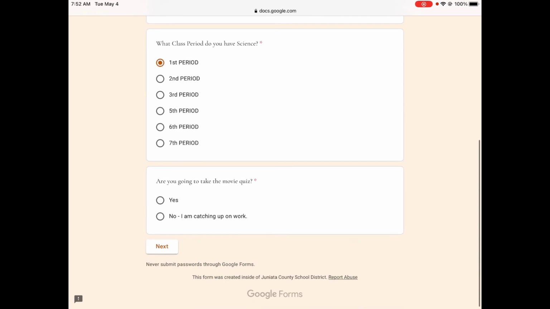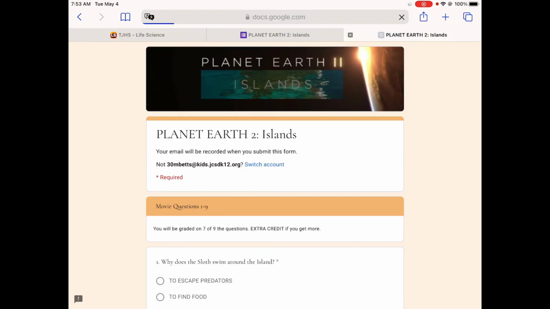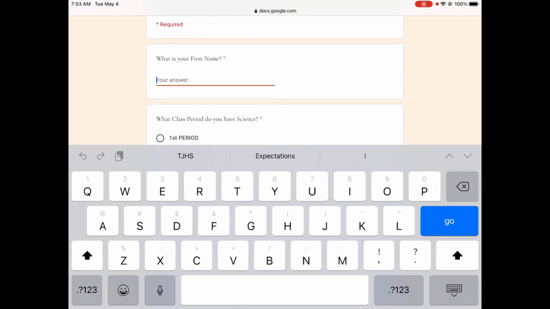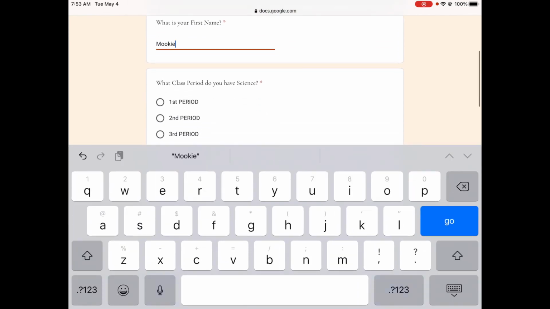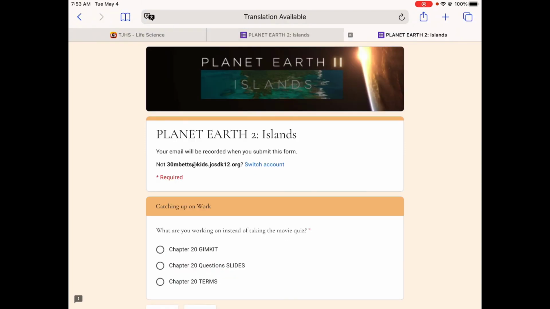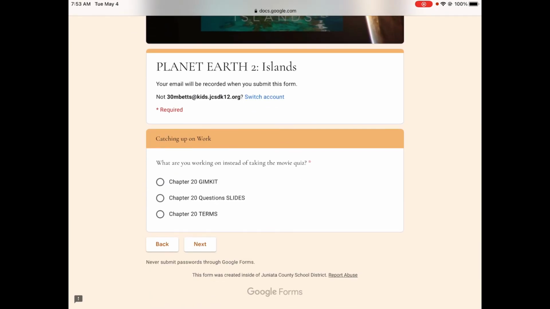Mookie's in first period. Now, if you're going to take the movie quiz, you click yes. And you would just go on and take the movie quiz. There are 9 questions, and you would submit it to save it. But if you're not going to take the movie quiz, you would click no. The only reason not to take it is to work on old work. So if you didn't do your terms, or you're finishing chapter 20 slides, or your chapter 20 Gimkit, that would be a reason to not do the movie quiz.